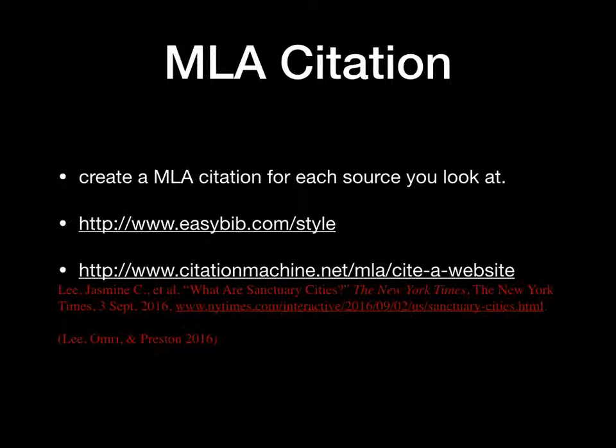So if I went to a website on sanctuary cities written by the New York Times, this is what my MLA citation would look like. His last name is first. So you've got Lee, Jasmine, and then it lists the name of the article, the name of the organization, includes the day that it was published, and then it has the full link so that I can click on it and pull up the article. Okay, if I can't find your information to prove it's in the paper, you're going to get points taken off. Okay, I have to be able to find your source, and this is how you do that.